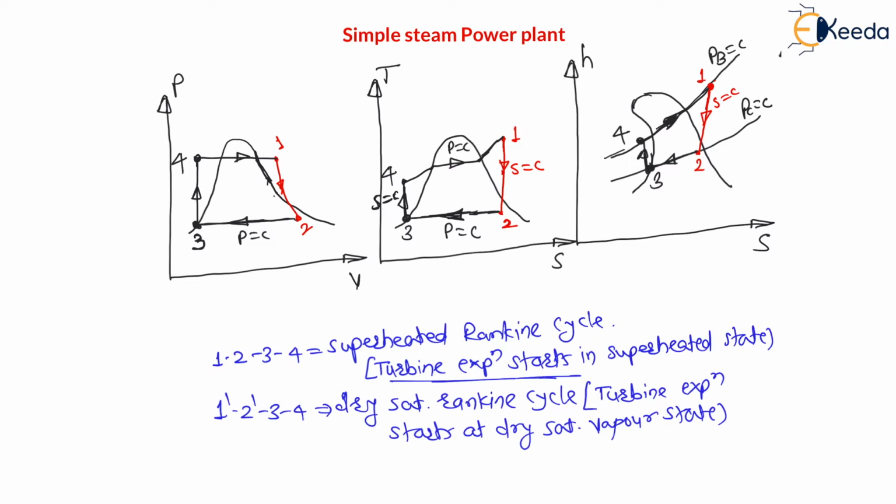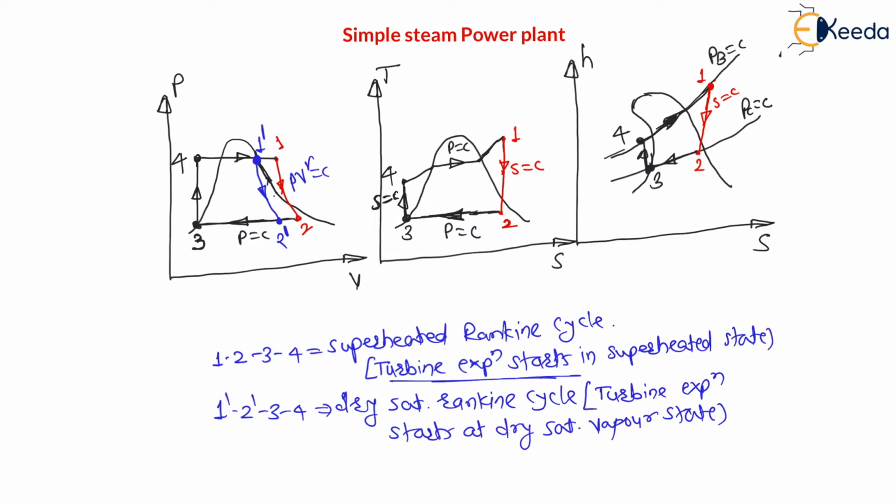Therefore, my dear students, point 1 dash will be here at the dry saturated vapor state. From this there will be a turbine expansion, reversible adiabatic, that is PV raised to gamma is equal to constant. This is the reversible adiabatic expansion, 1 dash to 2 dash.